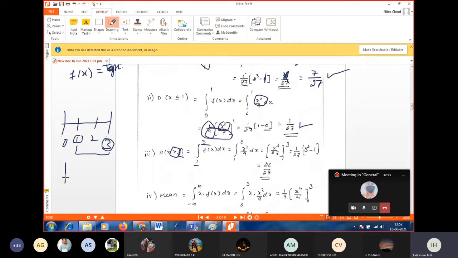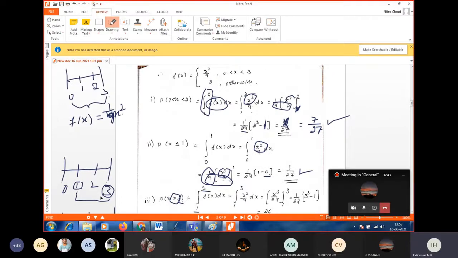Actually, greater than 1 means we should take from 1 to infinity. But our existing interval is 0 to 3 only. So after 3 to infinity, what is our f of x? It is 0 only, because in the question it is given.